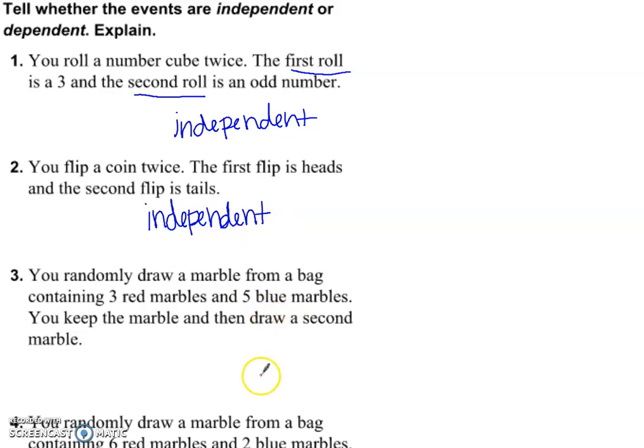Number 3, you randomly draw a marble from a bag containing 3 red and 5 blue. You keep the marble and then draw a second marble. So for the first draw, you had 8 marbles. For the second draw, you only had 7 marbles. So the second event is dependent upon the results of the first. These events are dependent upon each other. The results of the second are dependent upon the results of the first.